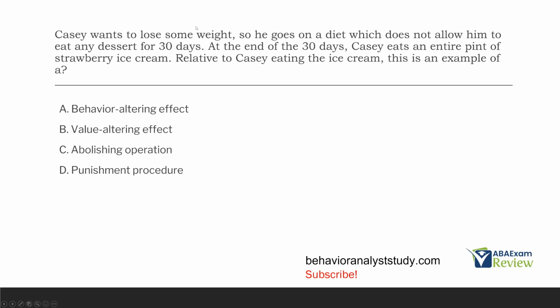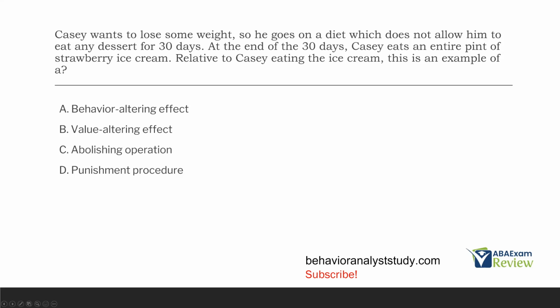So we know he wanted to lose weight. He went on a diet. Didn't eat any dessert for 30 days. Immediately, you should be thinking, okay, deprivation, thinking motivating operations. At the end of 30 days, Casey eats an entire pint of strawberry ice cream. And why is that? Well, he was deprived of dessert for 30 days. 30 days is up. That value of the strawberry ice cream has probably skyrocketed.